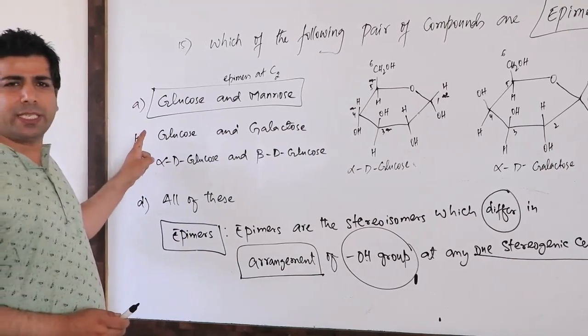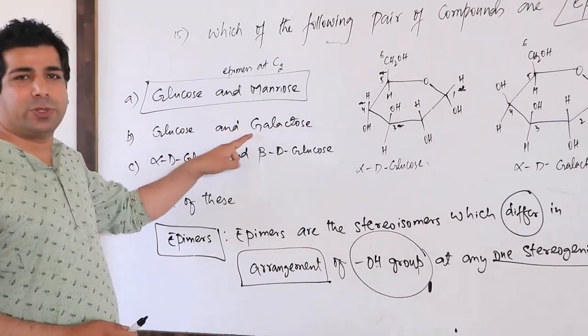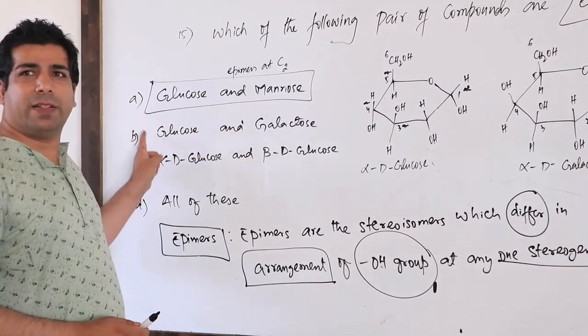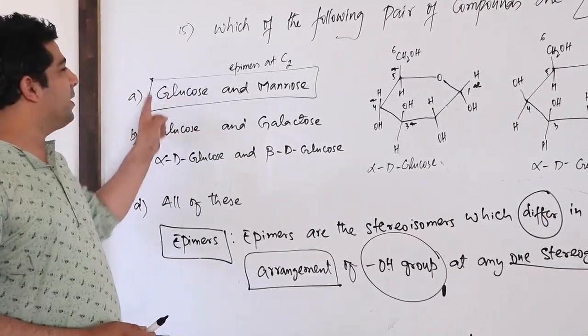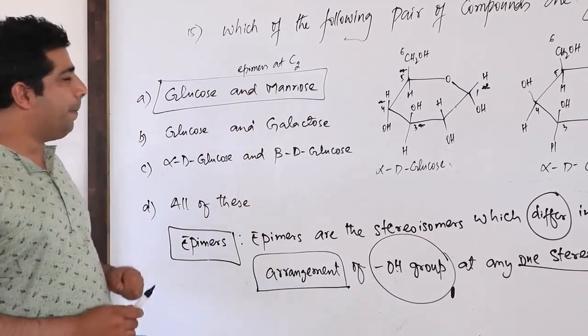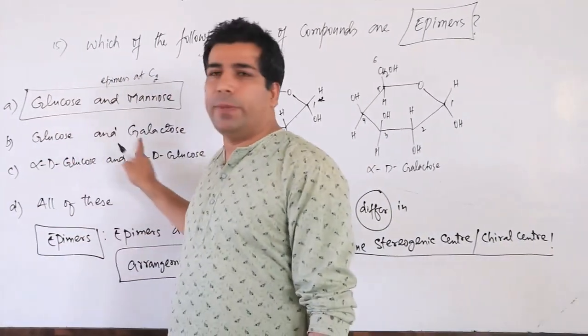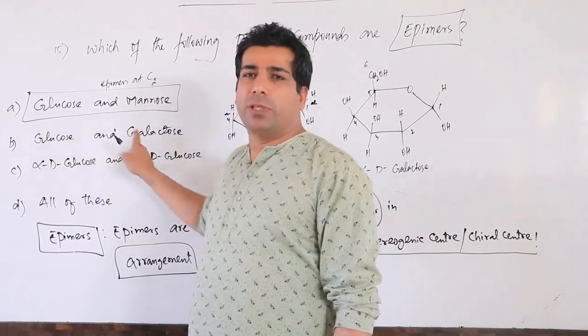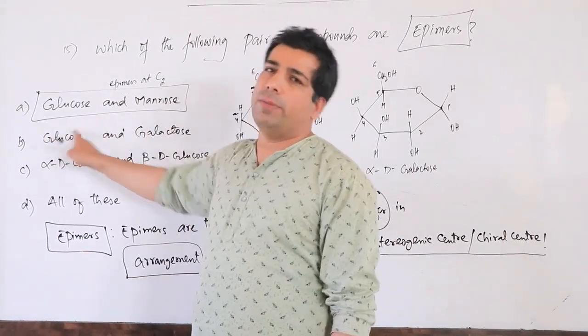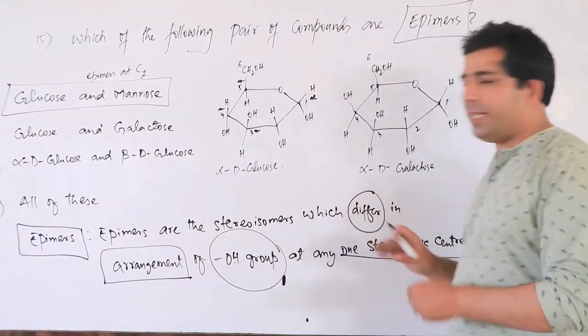You can also take it as beta D glucose and beta D galactose. But if this is alpha, this is also alpha. If this is beta, this is also beta. Remember that, okay? When alpha and beta signs are not given in the examination, you should consider either alpha or beta. So I am taking them as alpha and alpha.